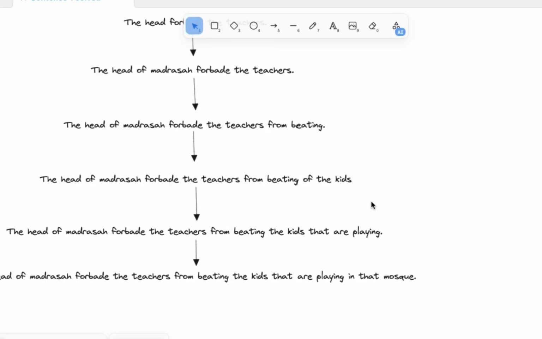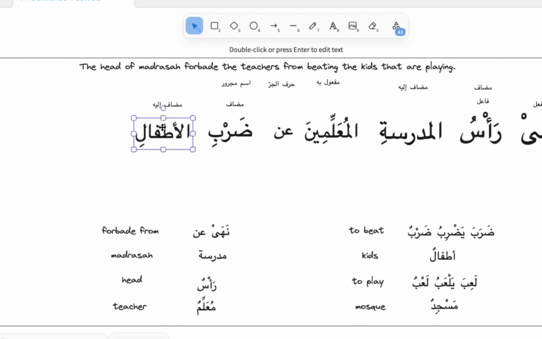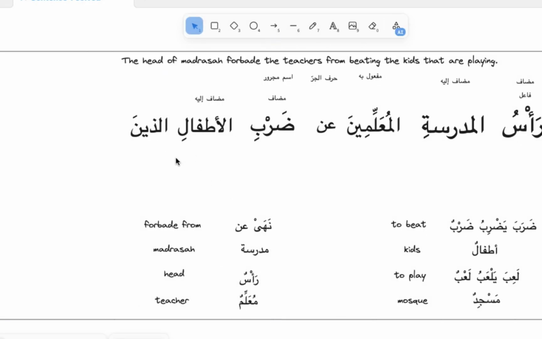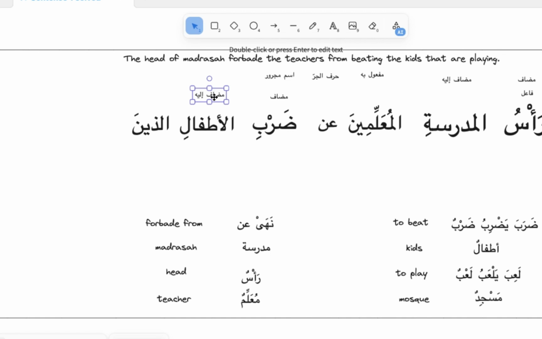What else does it say? From beating the kids that are playing. Let's add it as well. The kids that are playing. So obviously here we are describing the kids. We're describing أطفال, the fact that they're playing. We're not describing them using one word. We're describing them using a sentence, جملة. So it's gonna be a sub-sentence, sub-جملة. So we will say أنضرب الأطفال. Then we have to add اسم الموصول for that: الذين. So essentially الذين is the description for our أطفال, and then the further meaning of الذين is being unpacked through the sentence.